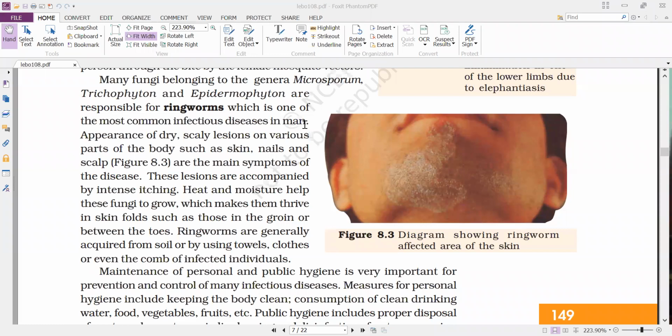The fungi belonging to these three genera are mainly responsible for the occurrence of ringworm.